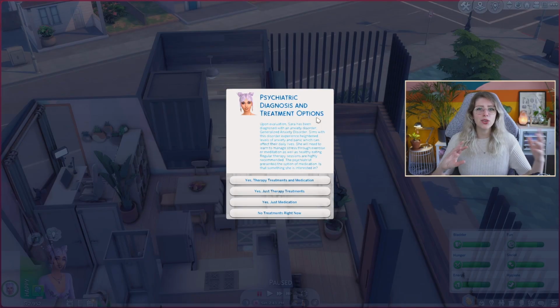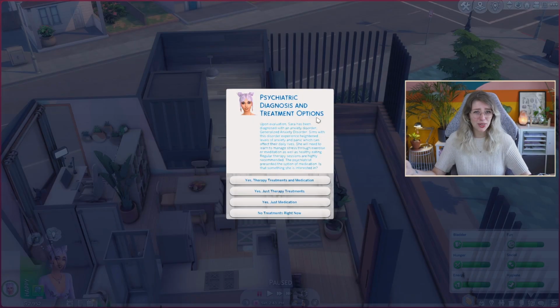Oh, I really like that you can kind of customize whether you want to do medications or not. As a person who has always lived unmedicated, it's interesting to see that your Sims can explore that as well. I want to make very clear, I don't have anything against medication if you need it. It is definitely a really, really good way to help yourself and sometimes just give yourself that nudge that allows you to feel happier and literally manage the things that you're feeling inside. But also, if you want to try and do it unmedicated, there's a lot of strategies and stuff that you can put in place with help of a therapist. And I think both options are equally valid. And I like that the modder implemented this into this mod as well.